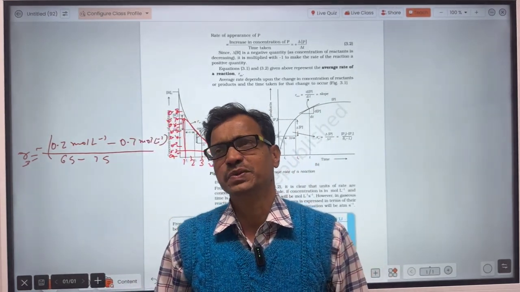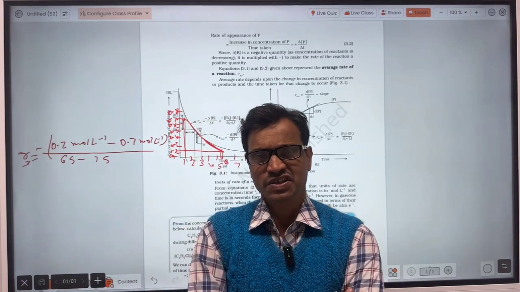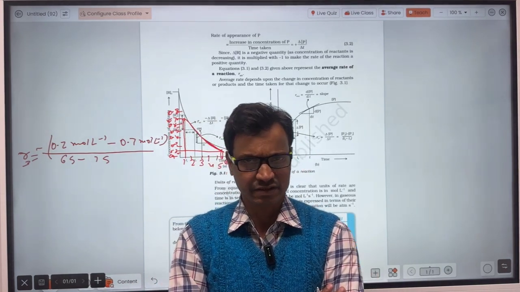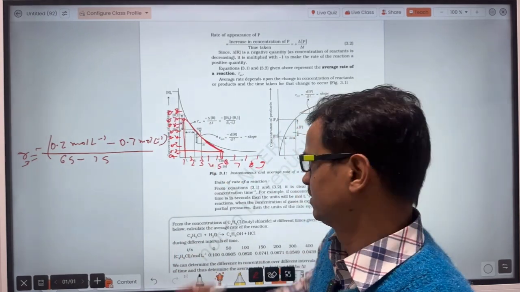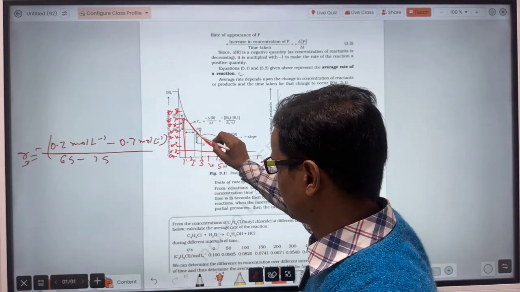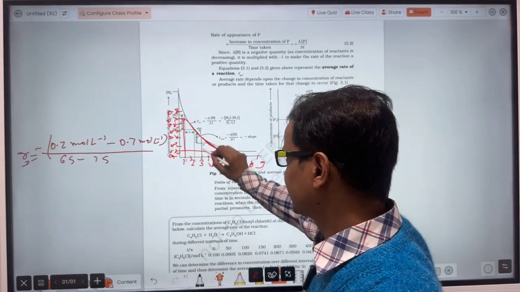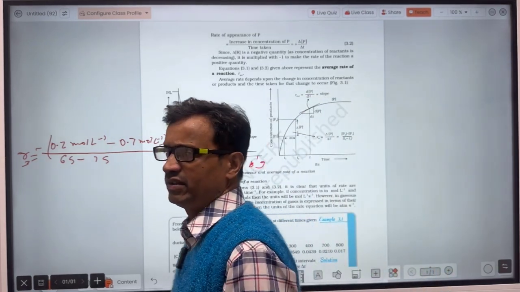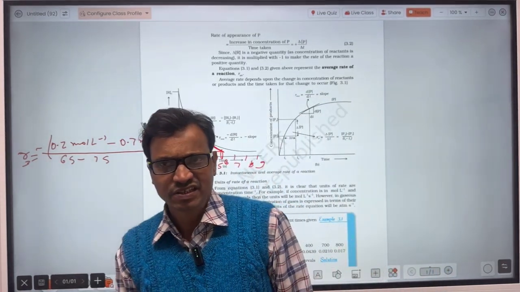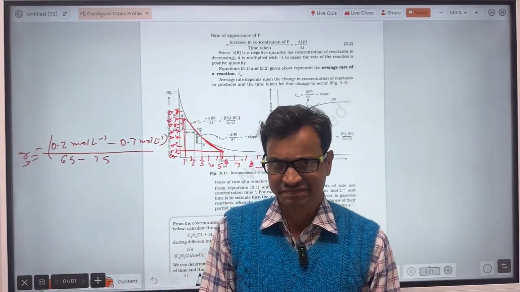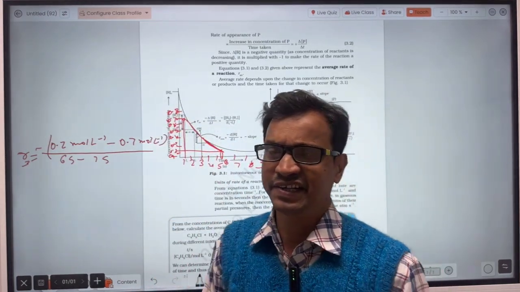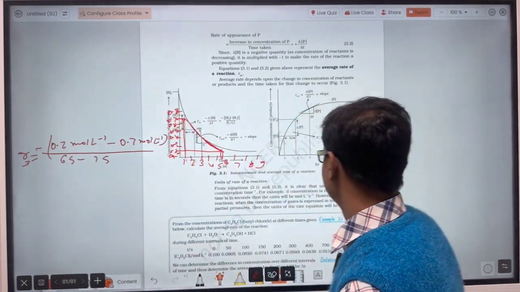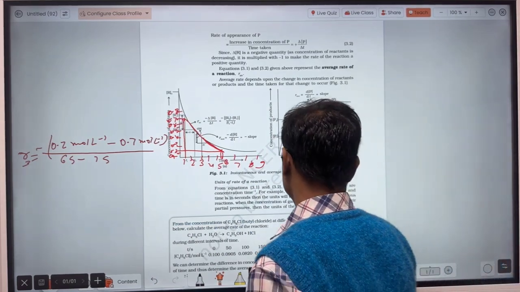The time at which you have to calculate the instantaneous rate of reaction, you have to draw the tangent on the graph at that instant of time, and watch out for the change in concentration upon the time interval, as I did. Same here in the case of product.